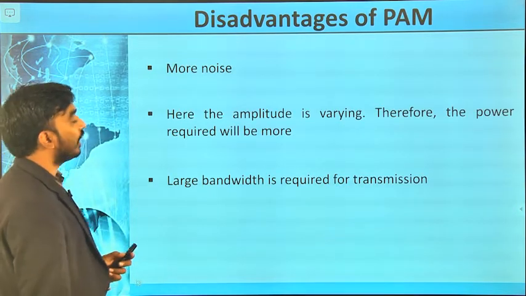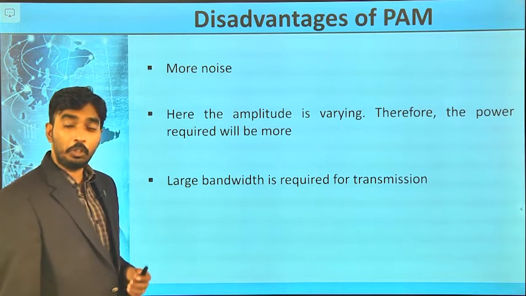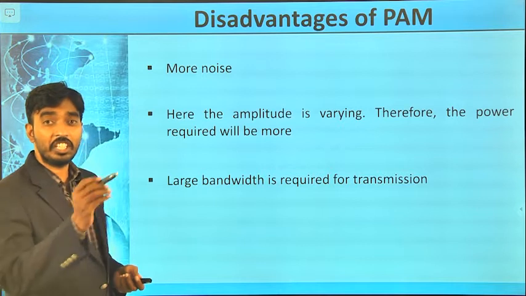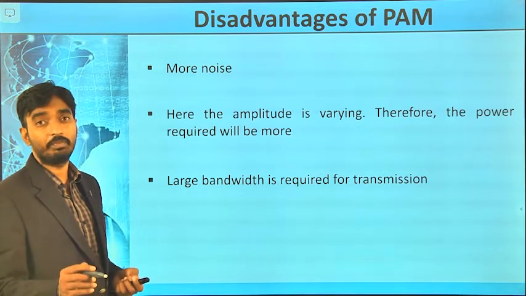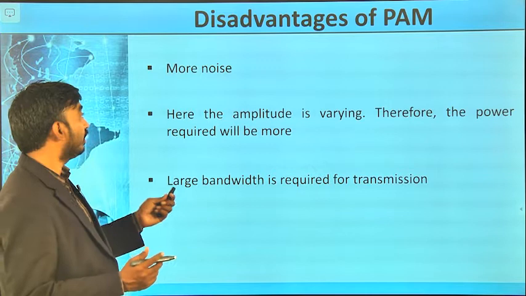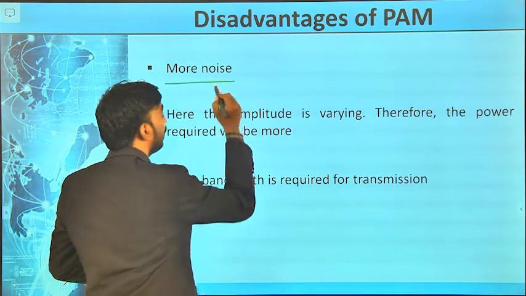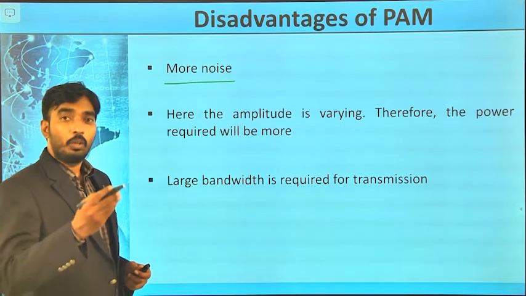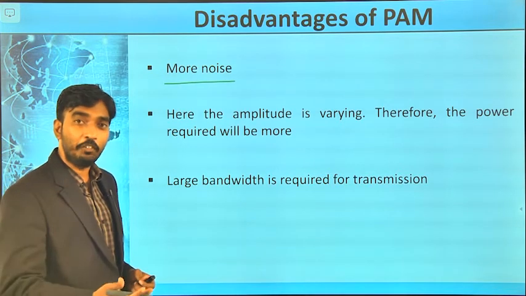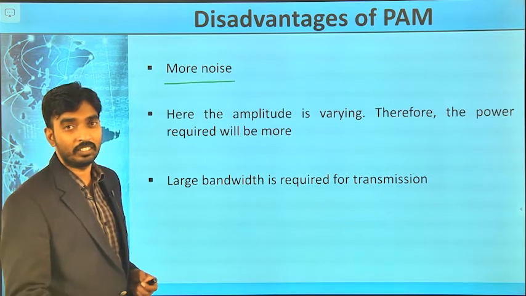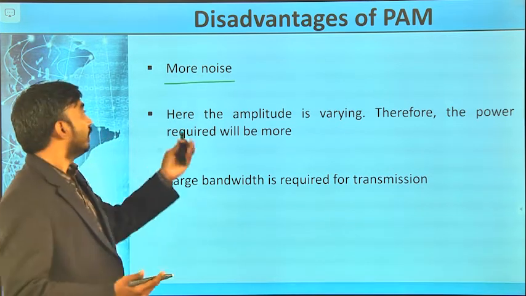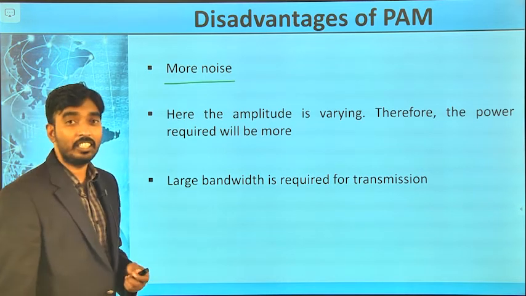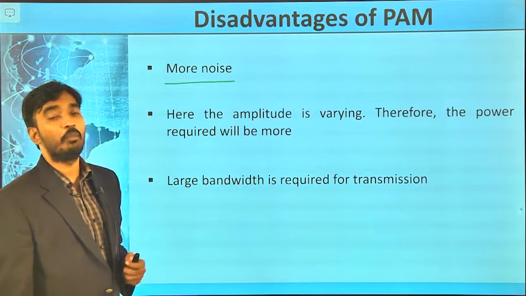When it comes to disadvantages, the amplitude of the pulses is varied, that means the change is in the amplitude of the carrier signal. Now, the noise effect is very high in the amplitude. We are embedding the information in the amplitude of the pulses, so the effect of noise is very high.